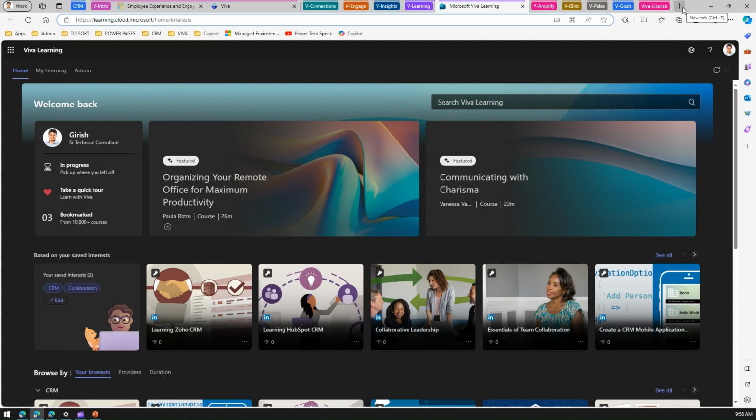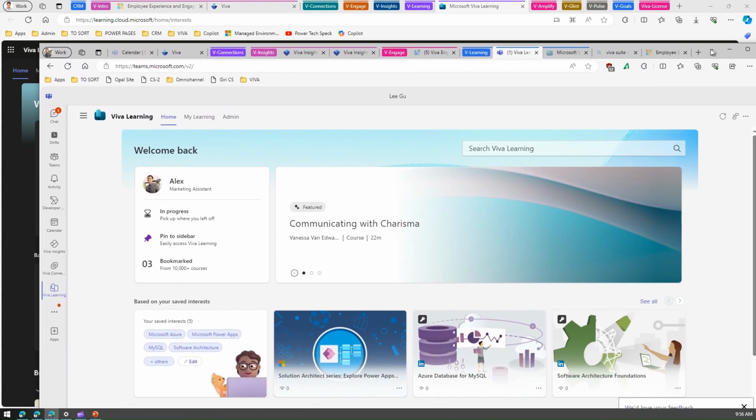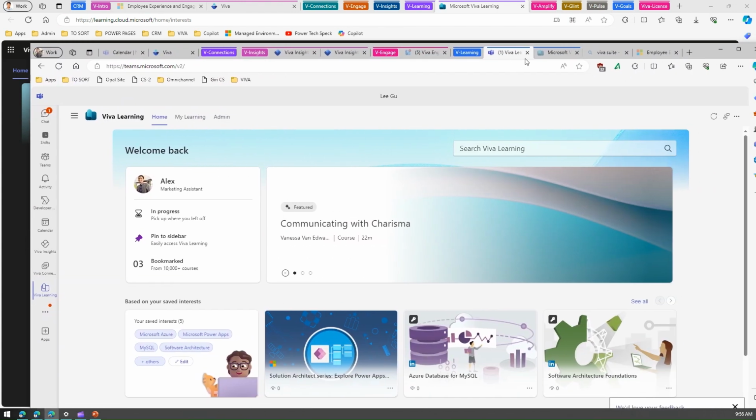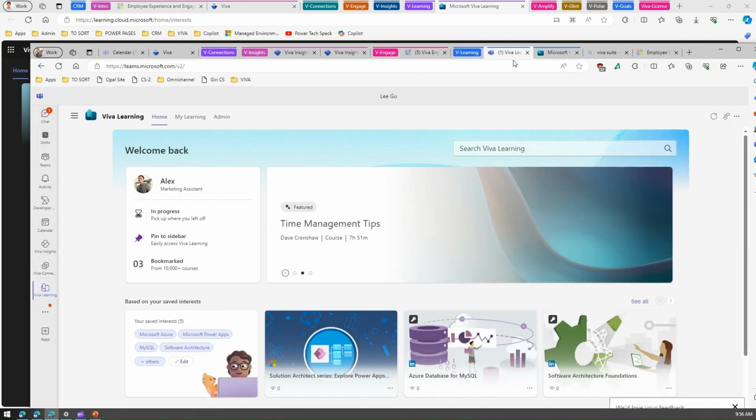Now, let me show you by logging in as another user. Take, for example, if I'm Alex, okay. Now Alex will see it like this. This application can be opened in a web-based interface or in Teams.